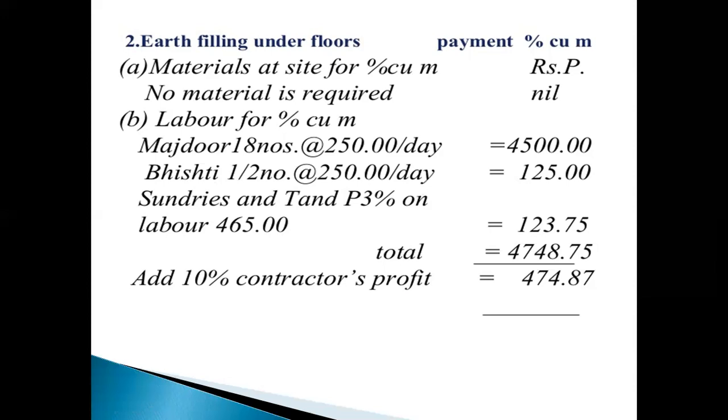Sundries and T and P, 3% on labor 4,625 rupees, 3% is equal to 123.75.